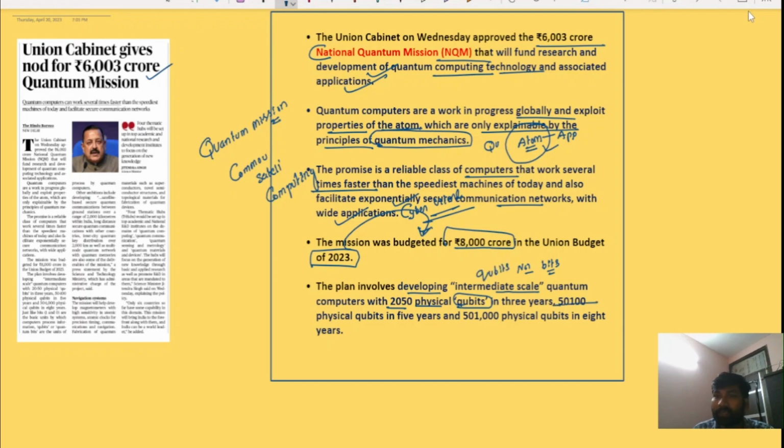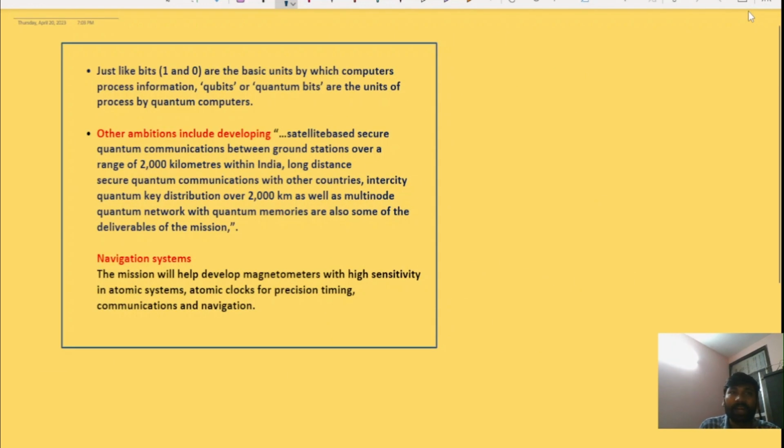So in 3 years it will be 50 to 100 physical qubits, and in 5 years it will be 1,000 physical qubits, and in 8 years 5 lakh physical qubits. Just like bits, 1 and 0, are the basic unit by which computers process information, qubits or quantum bits are the units of processing for quantum computers. So quantum computers process information through qubits, or quantum bits.